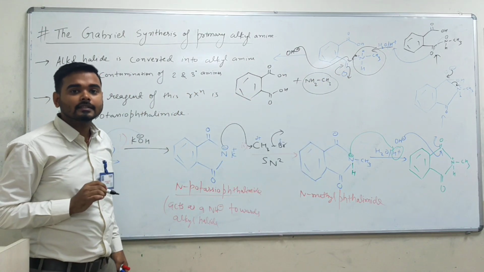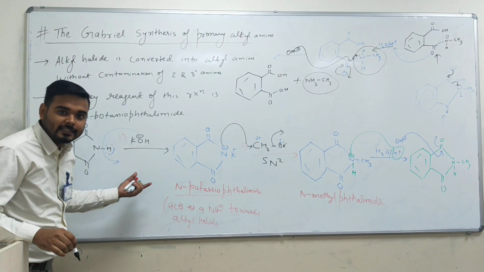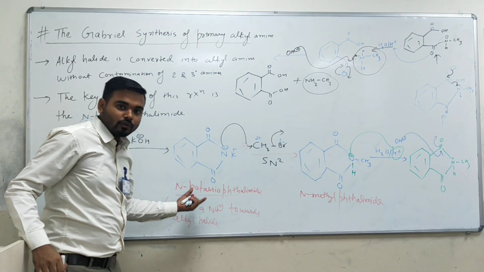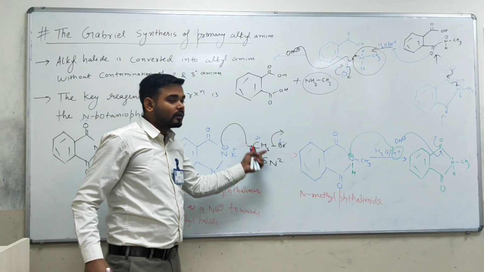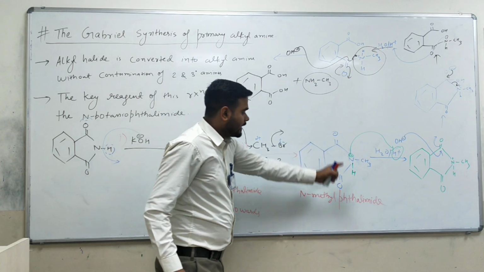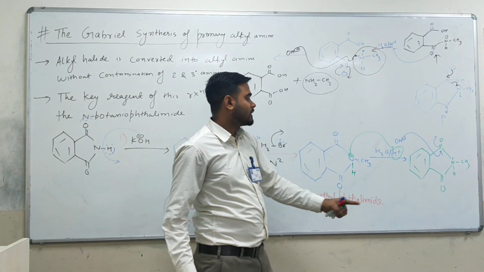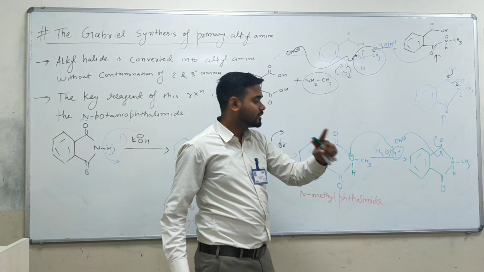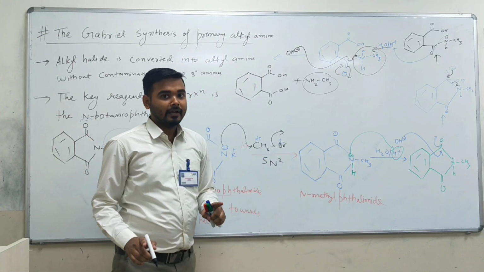So what we saw in this Gabriel synthesis is that if you take a phthalimide here, that phthalimide will do acid base reaction. From that acid base reaction, we are going to prepare one nucleophile, a very good nucleophile, and that nucleophile is going to attack on your alkyl halide. I am taking here CH3Br, and from that you will get a methyl phthalimide, and after that you have to do the hydrolysis 2 times, because here you have, if you will see, 2 imide bonds, and I already told what is imide.